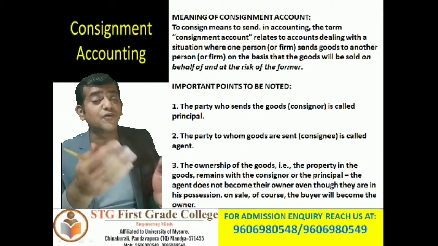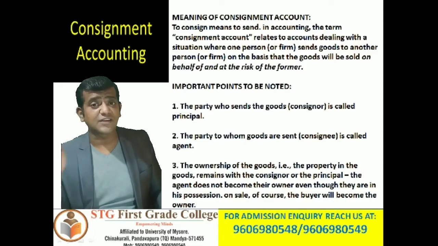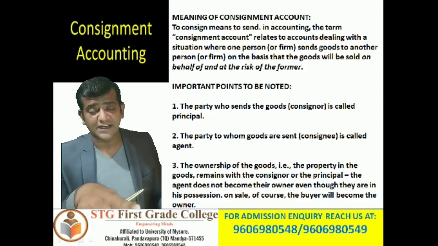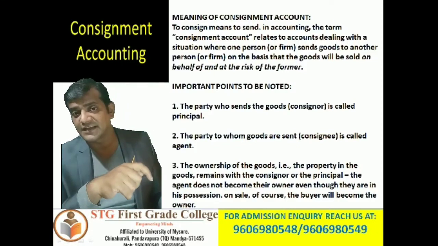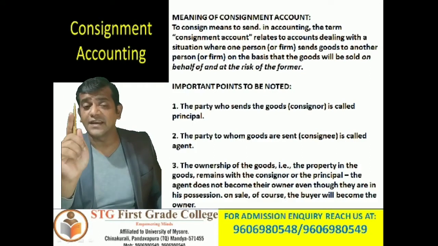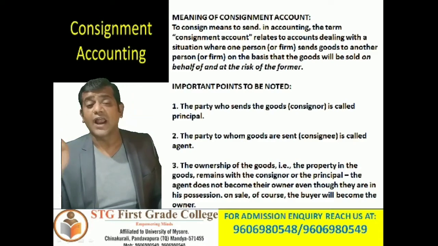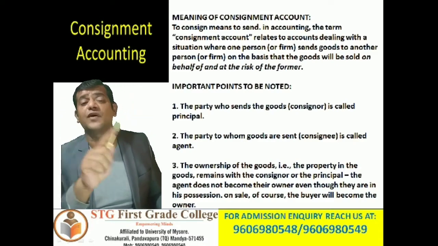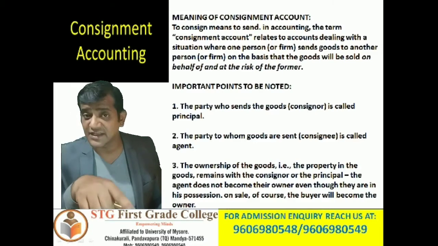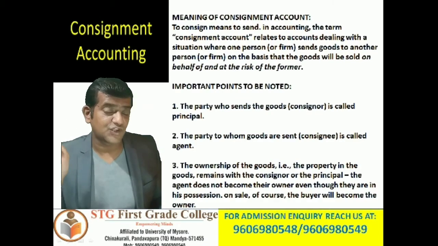The person who receives the goods from the consignor and sells the goods on behalf of the consignor is called consignee. So I hope you are understanding. Consignor is one who supplies or sends the goods, and consignee is a person who receives the goods from the consignor and sells on behalf of that particular consignor.